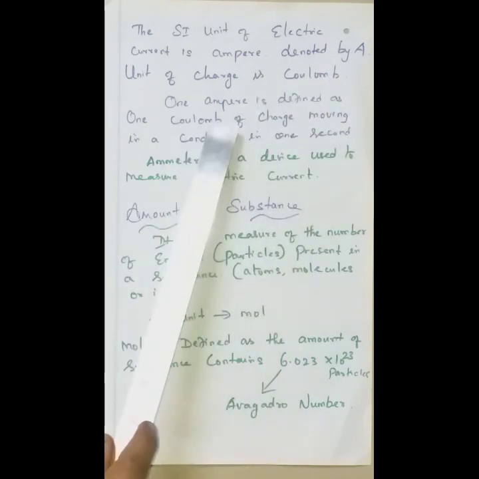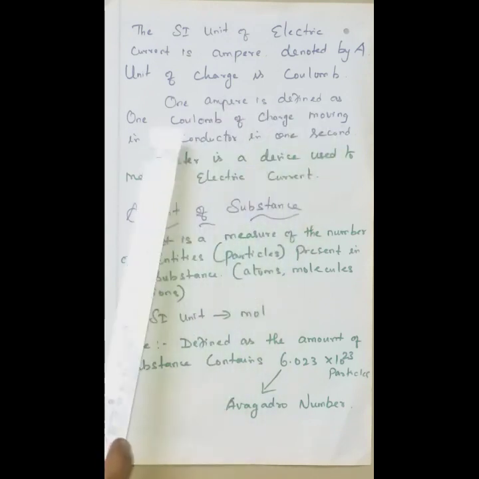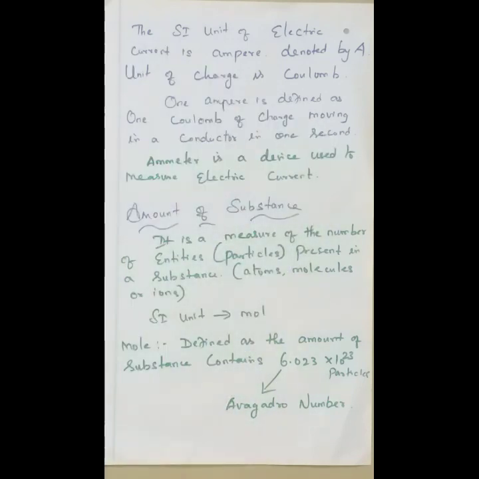So what is 1 ampere? That means how much amount of current is passing. 1 ampere is defined as 1 coulomb of charge moving in a conductor in 1 second. We saw the formula I equal to Q by T, where I represents current in ampere, Q represents charge and T represents time. So if 1 coulomb of charge is flowing in a conductor in 1 second, we call it 1 ampere.